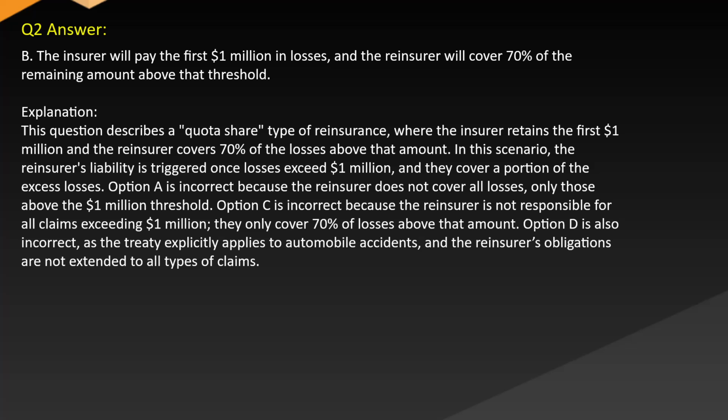excess losses. Option A is incorrect because the reinsurer does not cover all losses, only those above the $1 million threshold. Option C is incorrect because the reinsurer is not responsible for all claims exceeding $1 million. They only cover 70% of losses above that amount. Option D is also incorrect, as the treaty explicitly applies to automobile accidents and the reinsurer's obligations are not extended to all types of claims.